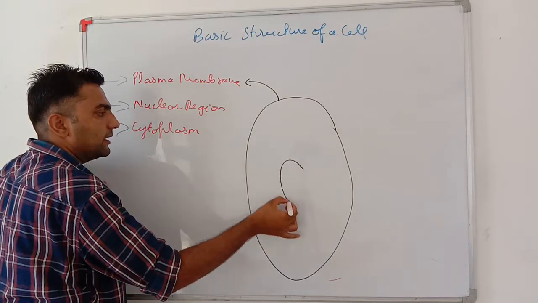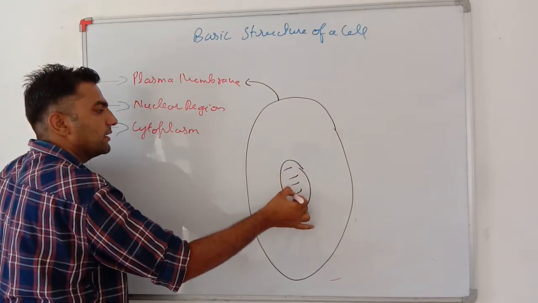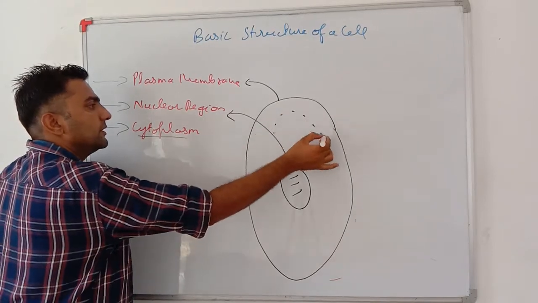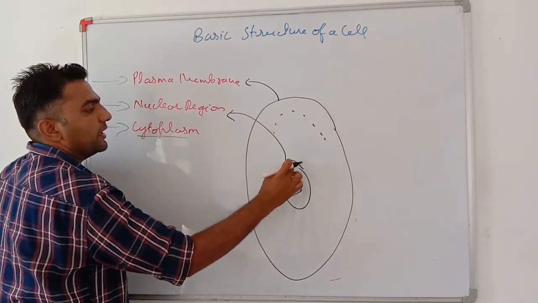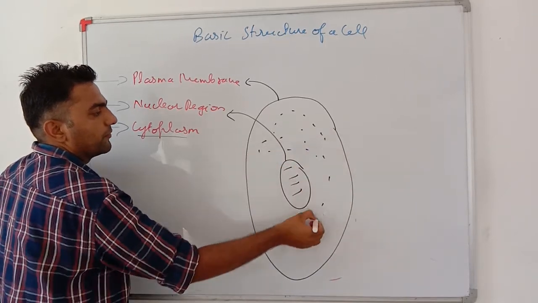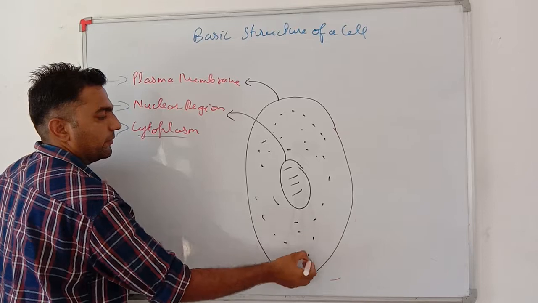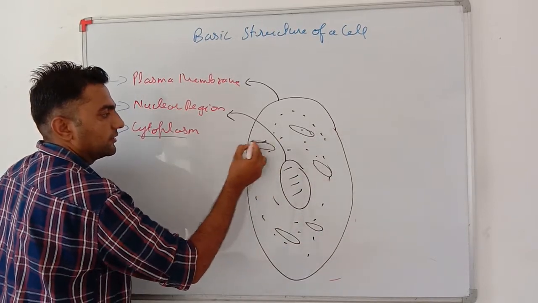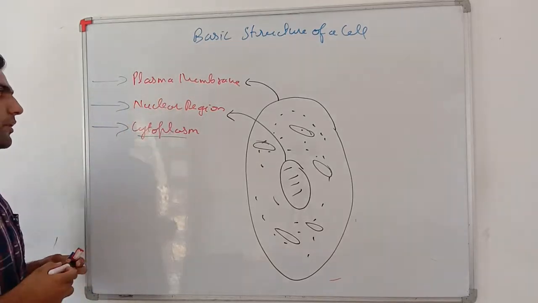Nuclear region: the central dense part is known as the nuclear region. And cytoplasm: this part between the plasma membrane and the nuclear membrane is known as cytoplasm. Very important. Cytoplasm has many cell organelles in it. So one by one we will go through all the things.